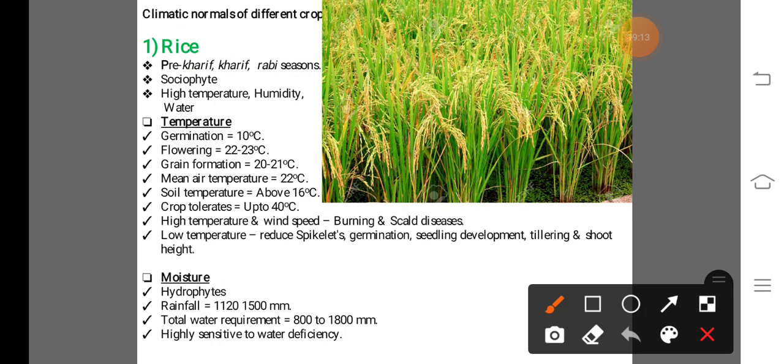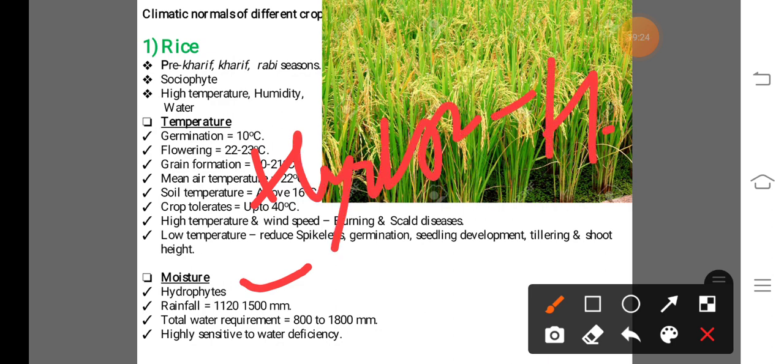In case of moisture requirement, the rice crop is called a hydrophyte, that means water loving. Here hydro means water and hydrophytes means water loving. That means a high amount of water or heavy moisture is necessary for the rice crop, and near about 1120 to 1500 mm rainfall is required throughout the growing season or growing period of the rice crop.